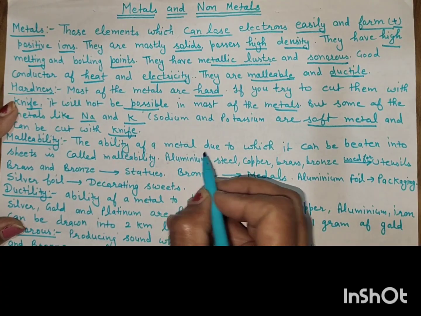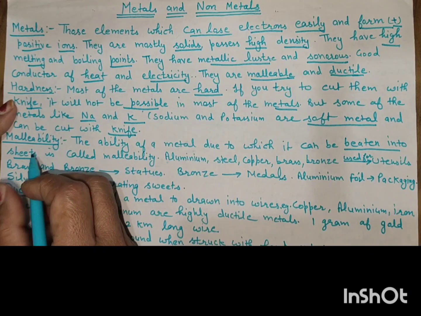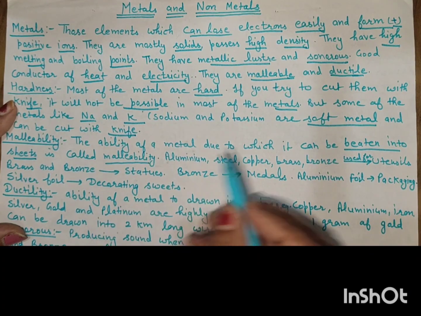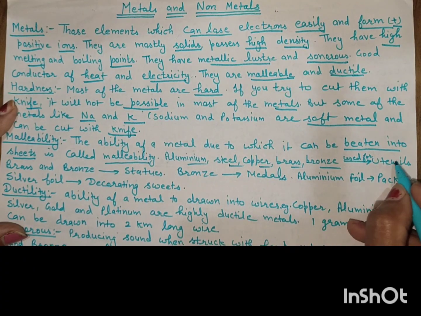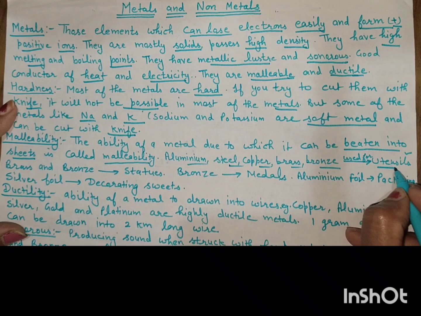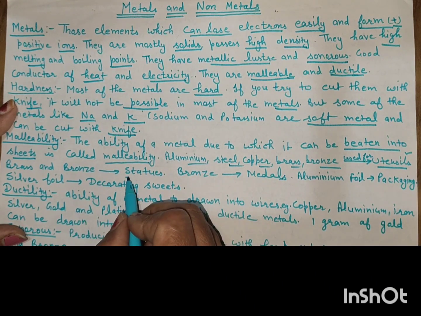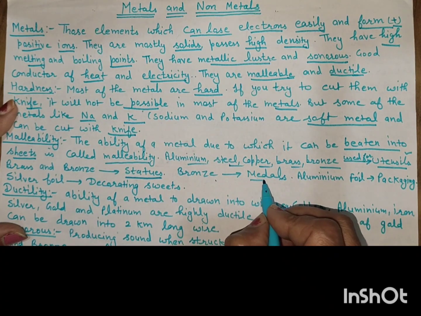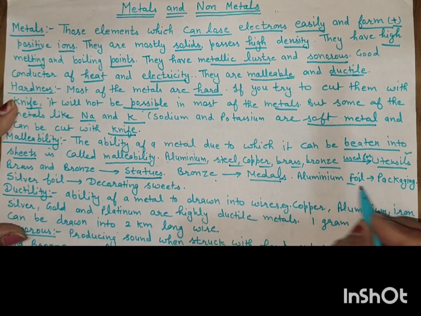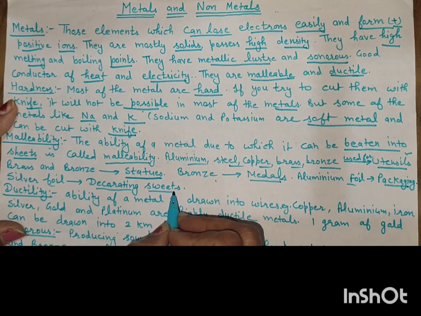Malleability: the ability of a metal to be beaten into sheets is called malleability. Aluminium, steel, copper, brass and bronze are used for utensils. Brass and bronze sheets are used for statues, and bronze is used in making medals. Aluminium foil is used for packaging material, and silver foil is used for decorating sweets.